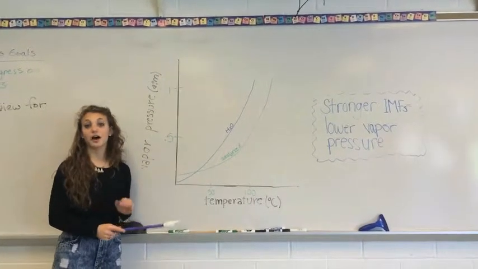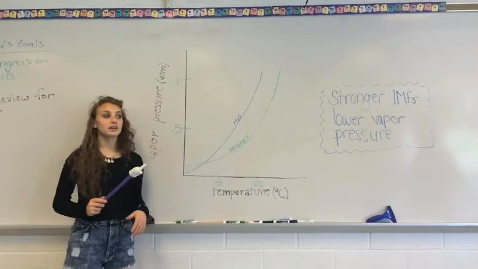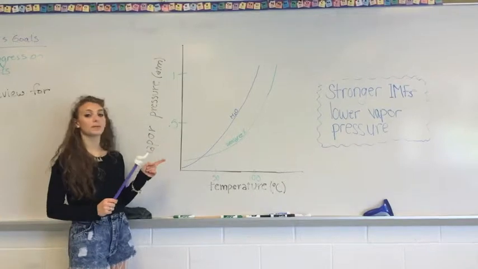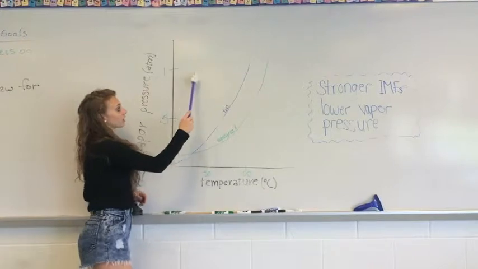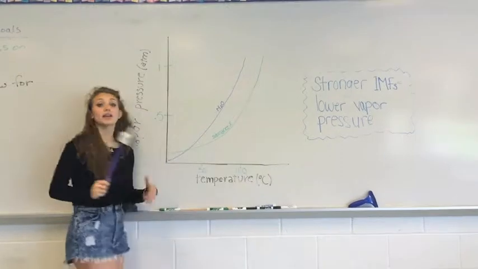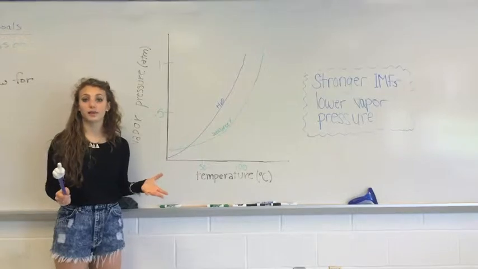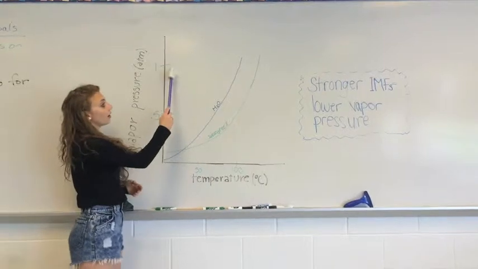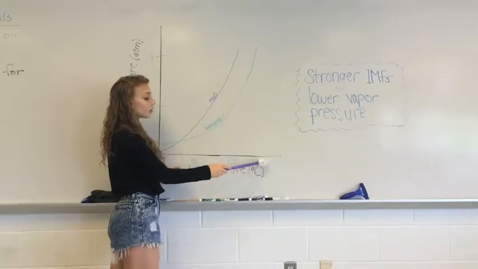This is a vapor pressure curve. A vapor pressure curve shows vapor pressure versus temperature. Now, before, we said that the boiling point is when the vapor pressure equals the atmospheric pressure. At 1 atm, we can go across the graph and see that water has a boiling point of 100 degrees Celsius. Now, different substances have different molecular makeups and also different IMF forces, causing them to have different boiling points. If we look at substance X, at 1 atmosphere, instead of having a 100 degree Celsius boiling point, it's a little bit greater.